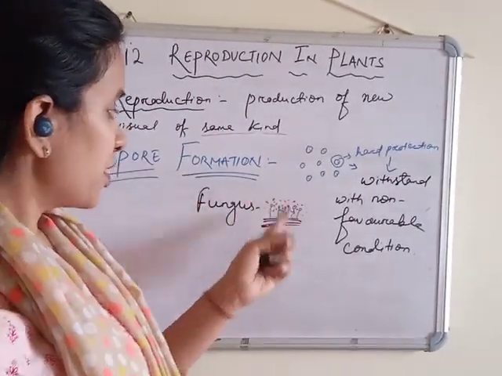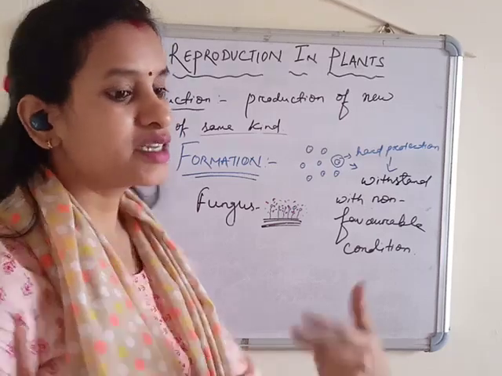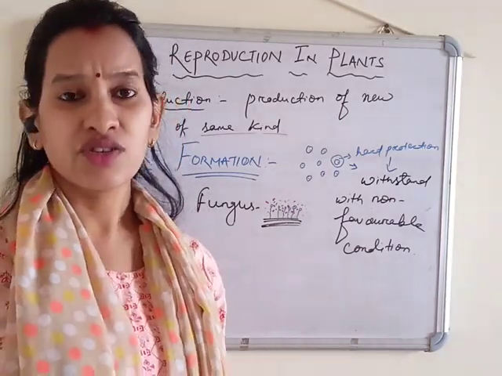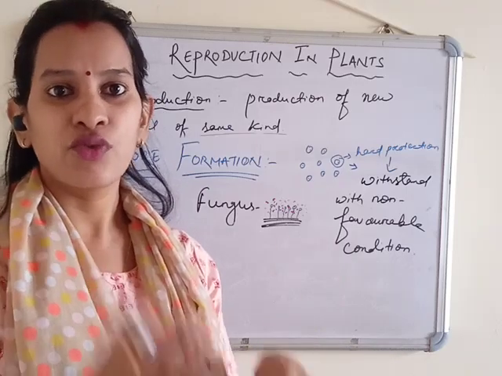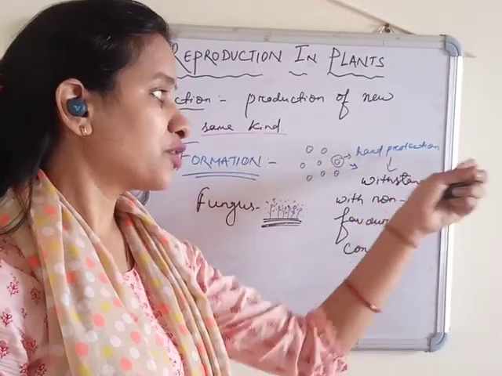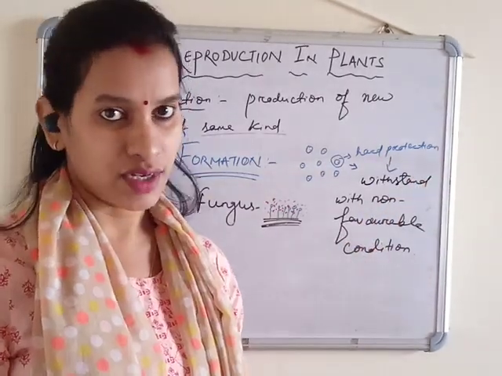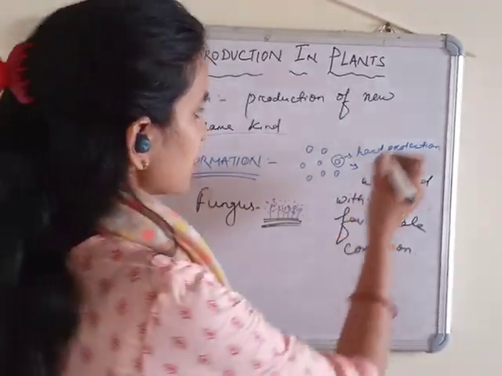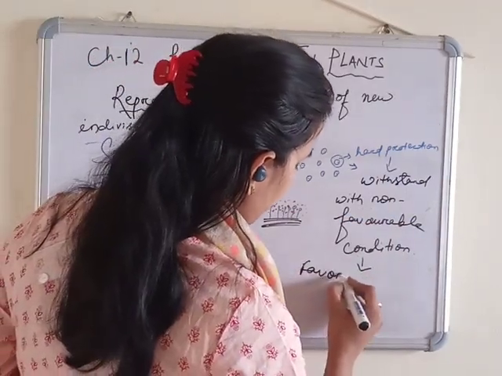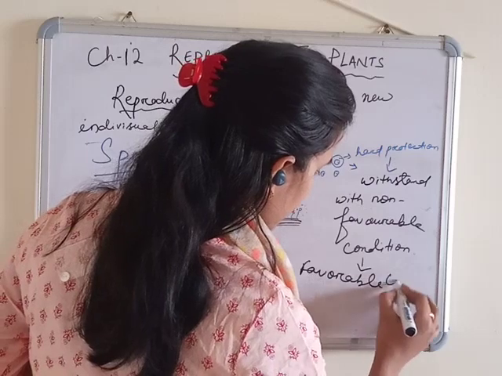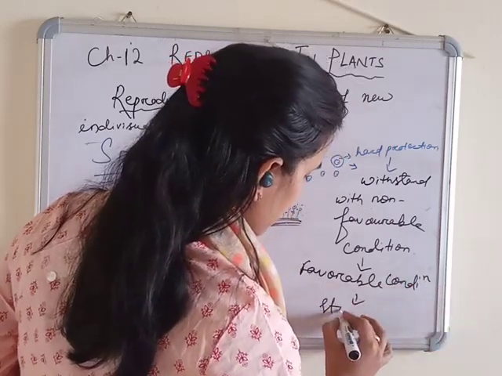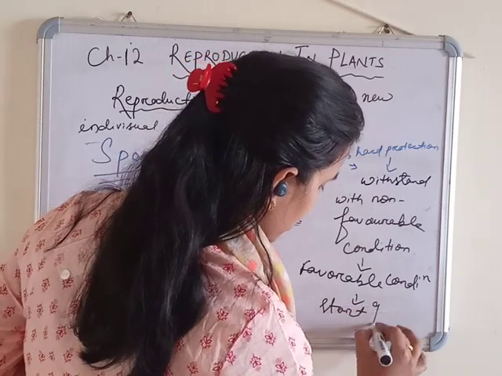So on the bread, if these spores are floating and they land on a bread which is kept outside for some days, they get the moisture, the food, everything there, and they start growing on that by breaking their hard protection and become a new fungus.